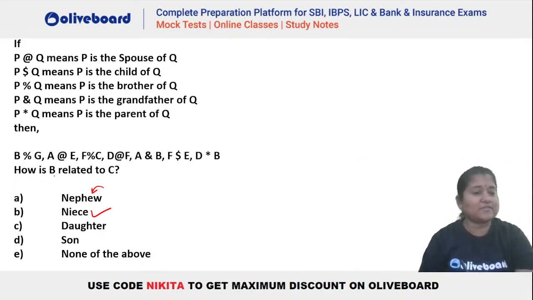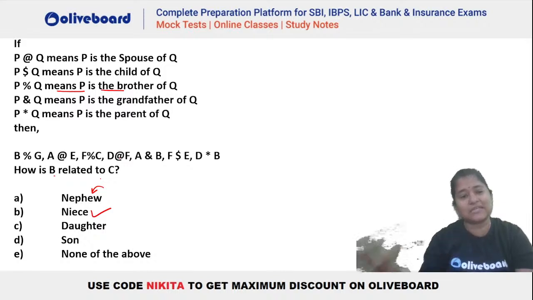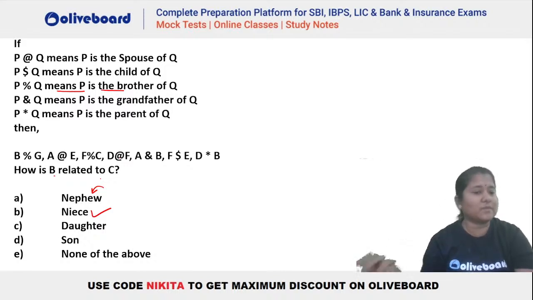So let's see how is B related to C. That is the question. So B percentage G. Percentage means brother, right? That is, B will be the brother here. So if B is the brother of G, how can B be the niece of somebody? B is going to be a male person here, isn't it? Niece kaise aa raha hai sabka?